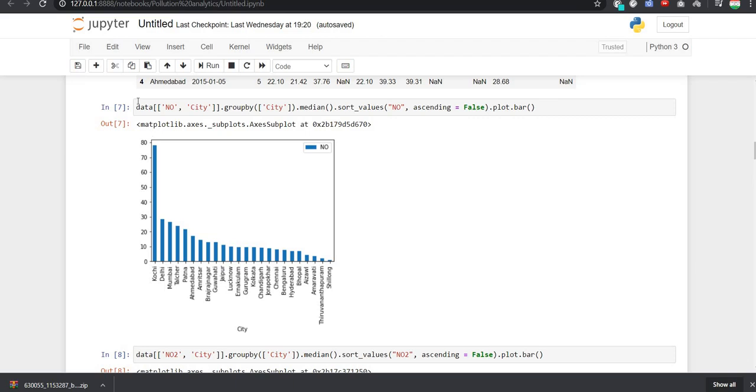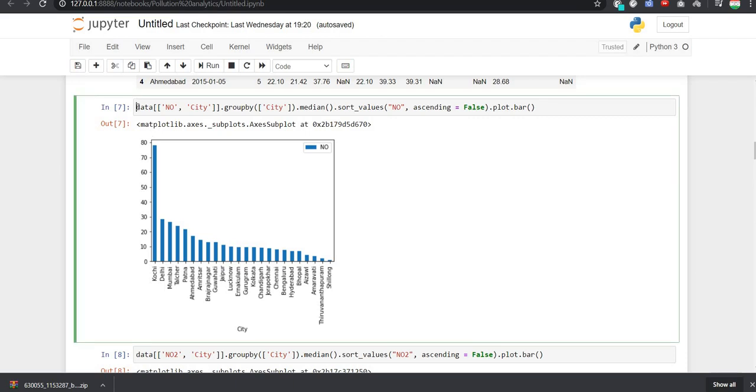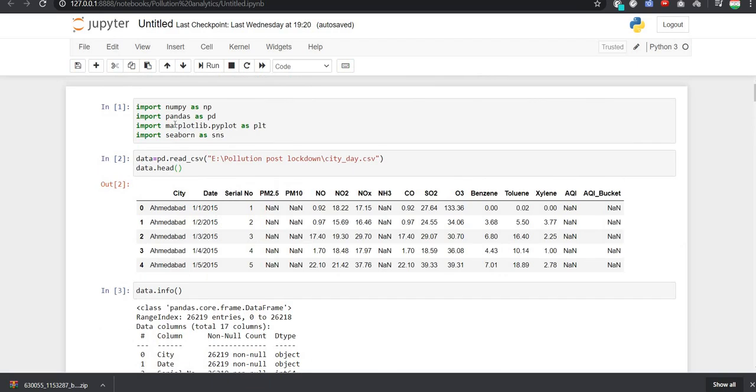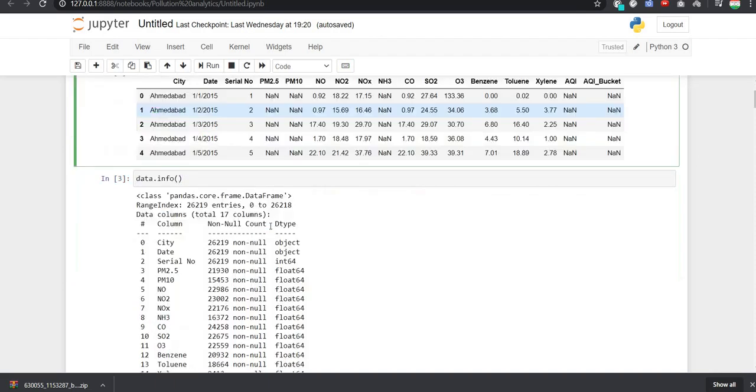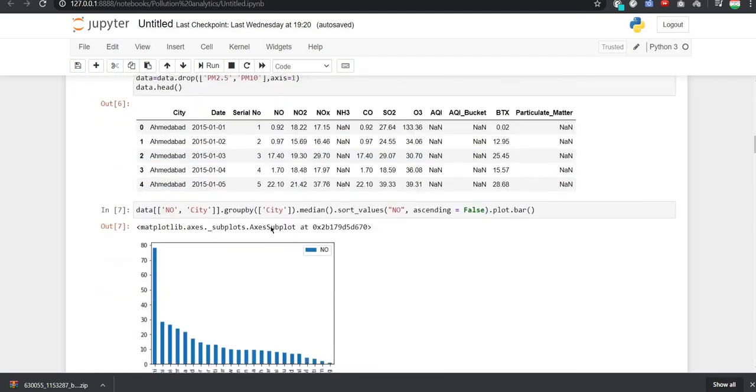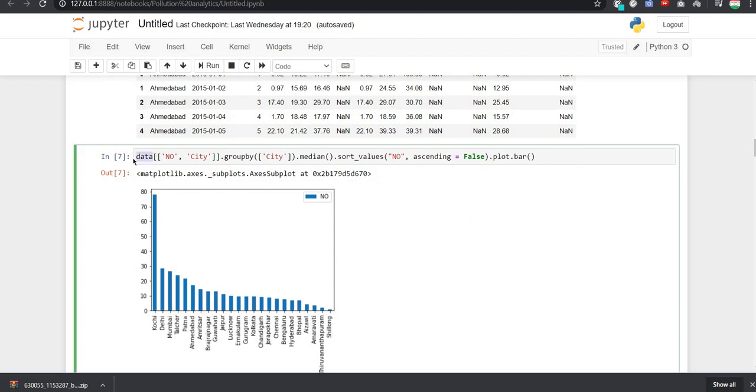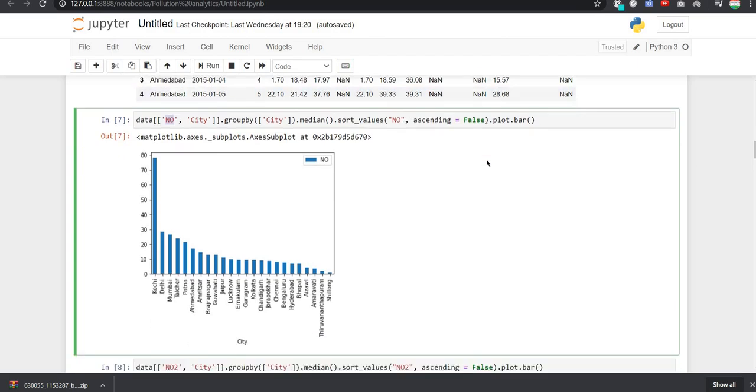So this is the bar graph, as you can see here, and we have used our data here. We have made a new variable data, and we have used the read_csv command to read the csv file, and that data only we are using here. We have named it data, and taken the column NO, the pollutant NO, with the range to CT. I have grouped it with the help of CT, and we are finding the median of it and have sorted the values on the basis of where the pollutant is in high number, and we have plotted the graph.